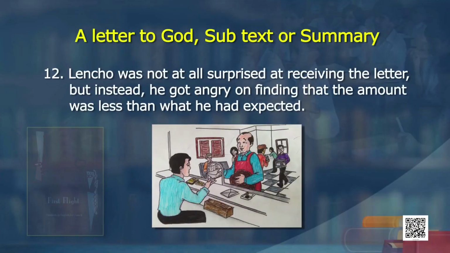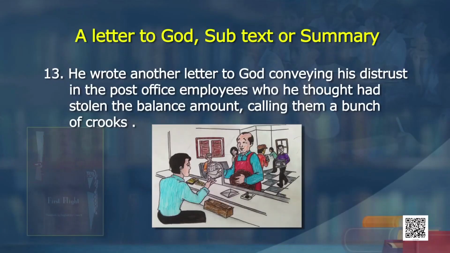Lencho was not at all surprised at receiving the letter, but instead he got angry on finding that the amount was less than what he had expected. Quite natural. He wanted 100 pesos and got only 70. He wrote another letter to God conveying his distrust in the post office employees, who he thought had stolen the balance amount, calling them a bunch of crooks.